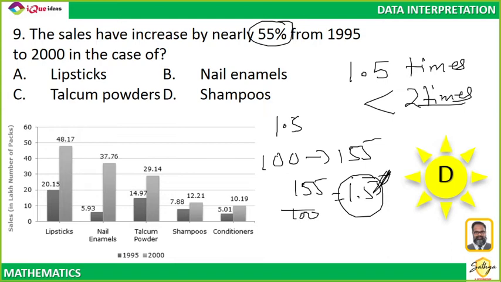What does 55% increase mean? Right? So 1.5 times. Lipstick is more than double. Nail enamel is more than double. Talcum powder is almost double. Only shampoo is 1.5 times. So that's my answer. Do you understand that? All the other values are more than 100% increase. Only the shampoo is increasing by less than 100%. That is almost 50%, 55%. Amanbir, got that?